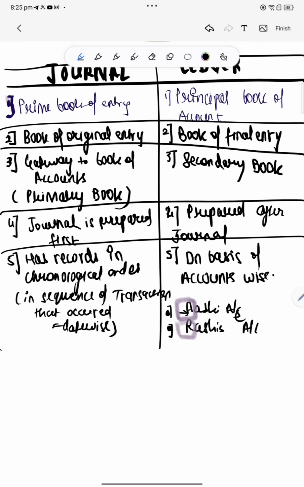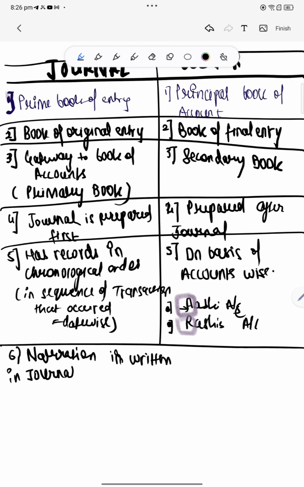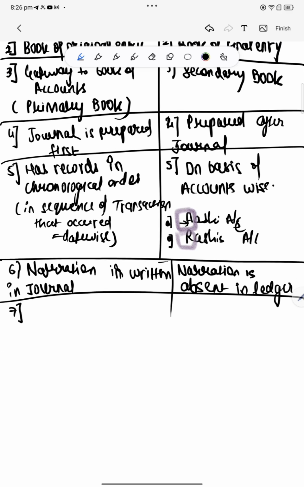ठीक है. उसके बाद 6, नरेशन इज रिटन इन जनरल, whereas narration is absent, नहीं होता है लेजर में. 7, journal has ledger folio in it as a column, whereas ledger has journal folio in it as a column.